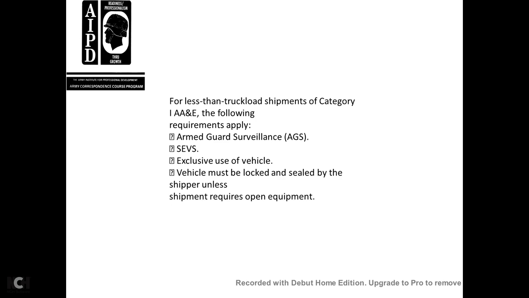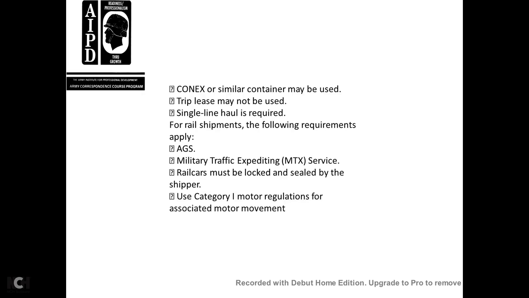For the less than truckload shipment with category 1 arms, ammunition, and explosives, the following requirements apply with the armed guards of the surveillance services. Exclusive use of the vehicle. The vehicles must be locked and sealed by the shipper. The shipment requires open equipment. Conex or similar containers may be used. A triple leaf may be used, and a single line haul may not be used. The required fare of the railway shipment.